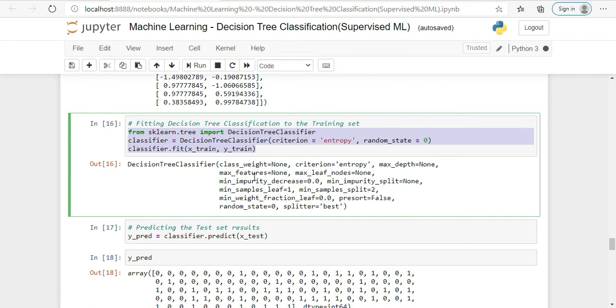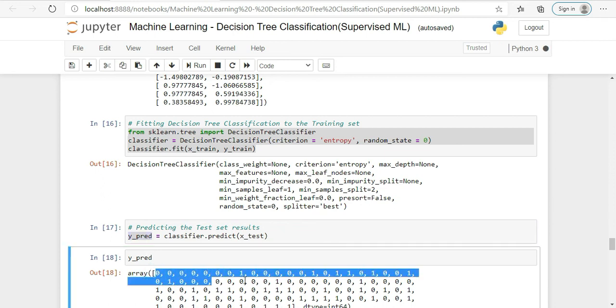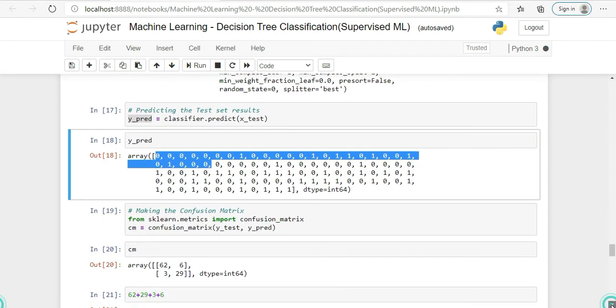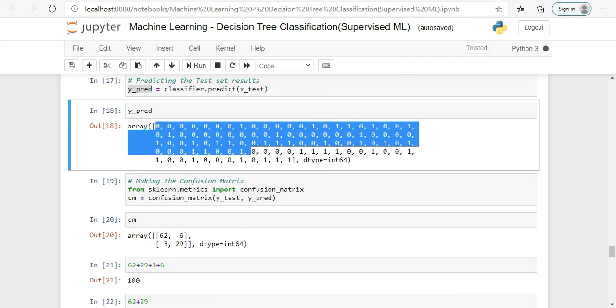After training it, we will do a prediction based on this training data set. So this is my classifier.predict, and we are predicting based on x_test, and we are storing it in the y_pred variable. So once data is predicted, these are the values of classification. These are the values which are classified through the model.